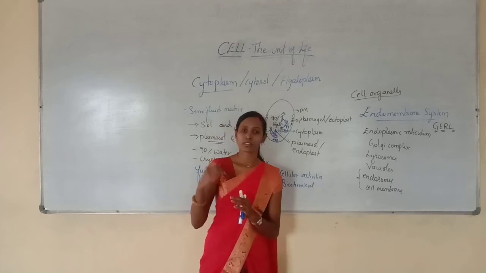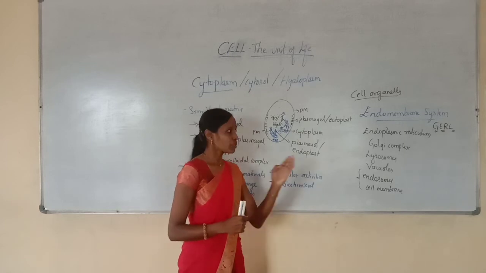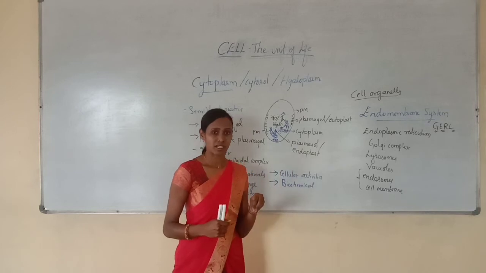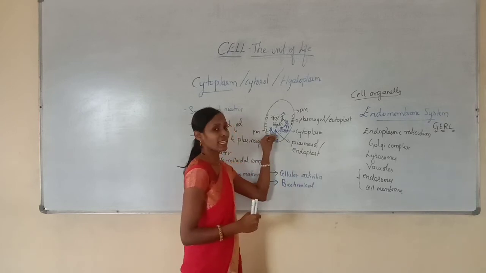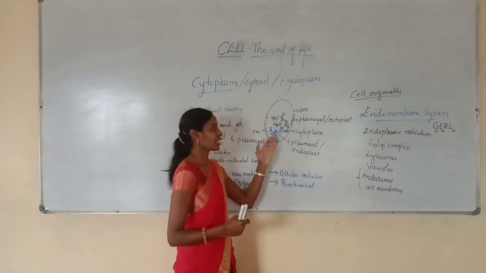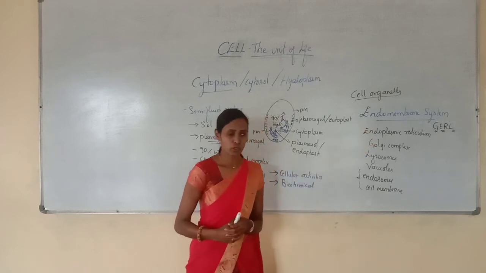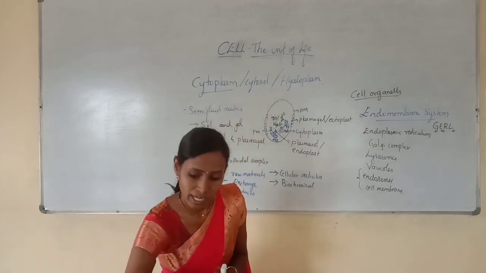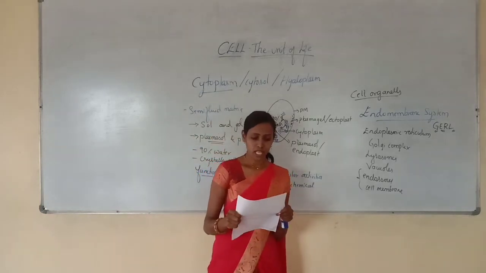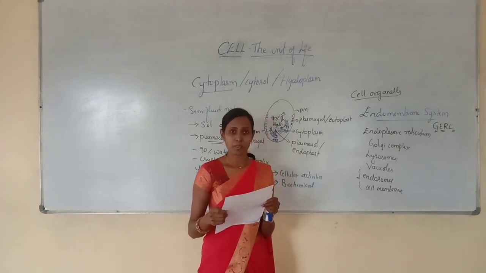So this completes the cytoplasm and endomembrane system. From the next class onwards, we need to take up each and every cell organelle and discuss each in detail. In the next class, we can start with the endoplasmic reticulum. And now we will discuss a few objective questions related to today's class and also the previous class, about the plasma membrane. So the first question: which of the following are not the component of plasma membrane?